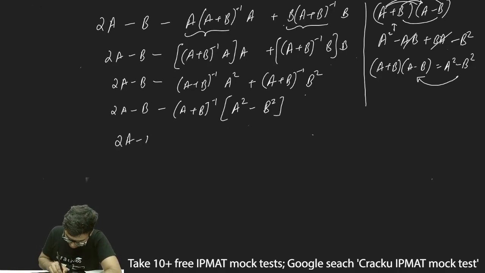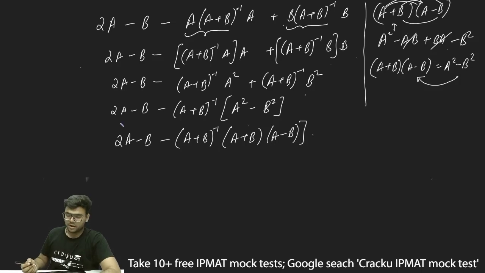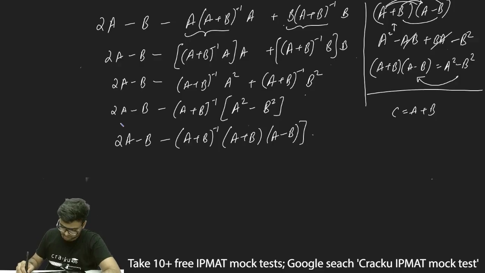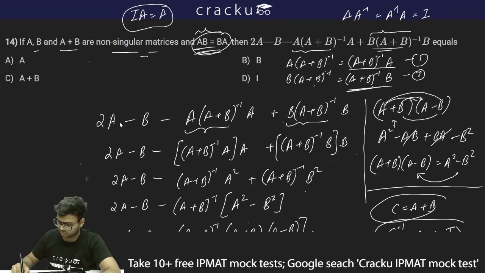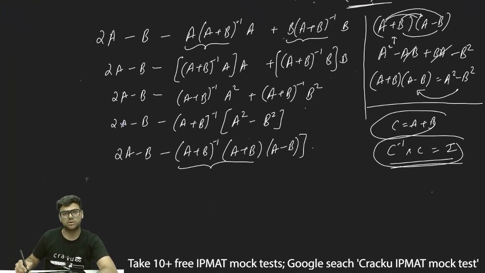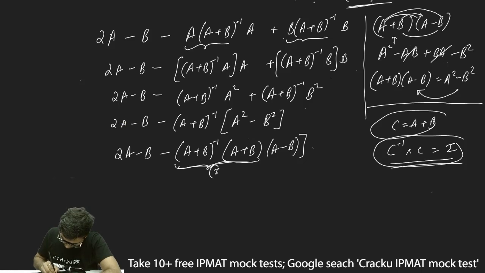So this will be 2A minus B minus (A plus B) whole inverse into (A plus B) into (A minus B). Now if I assume C is equal to A plus B, and look at this part, this is C inverse into C, and this will be equal to I only. It is clearly given that A plus B is a non-singular matrix, and for all non-singular matrices, C inverse into C is I. So this part, (A plus B) whole inverse multiplied by A plus B, I can assume as another matrix C, and it comes out as C inverse into C. So this will be equal to I.